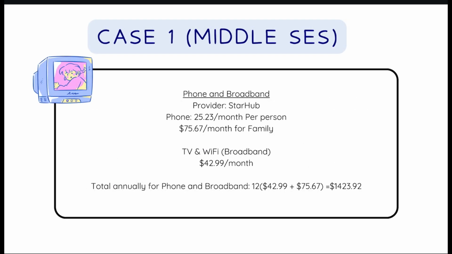$1,964. Phone and broadband cost $25.23 per person. That makes $75.67 per month for the family. TV and Wi-Fi costs $42.99 per month. The total cost will be $1,423 and 92 cents.